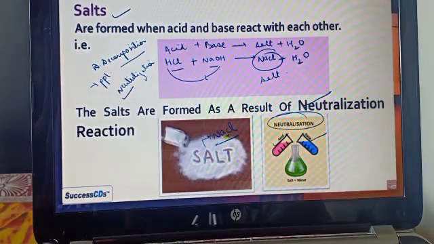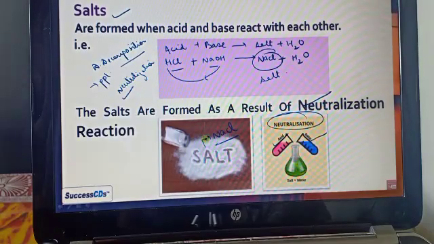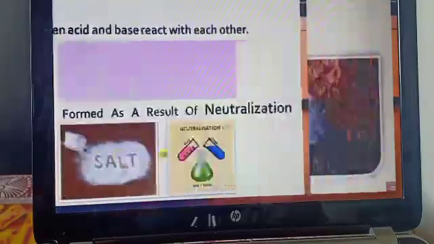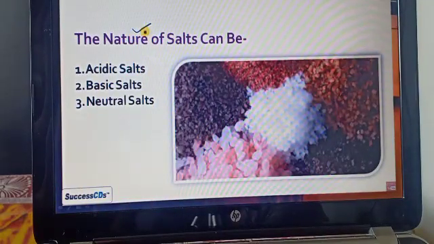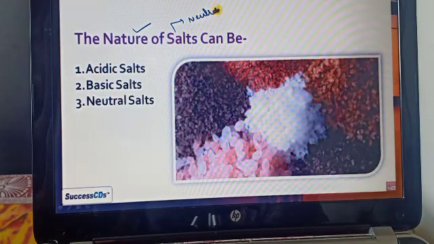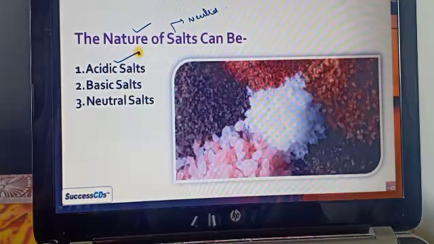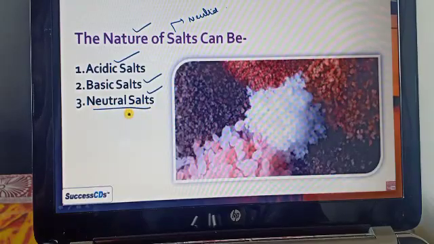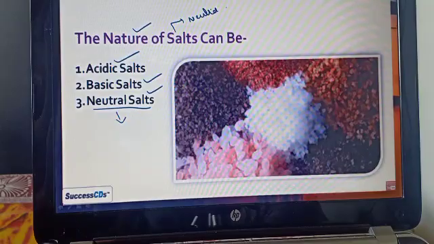Here you can see in the figure that the salt NaCl is edible salt, but not all salts are edible, only NaCl can be edible. Now the nature of the salt can be neutral, but it can also be an acidic salt or a basic salt. As we already talked about neutral salt, that is NaCl. Neutral salt means it is neither acidic nor basic.